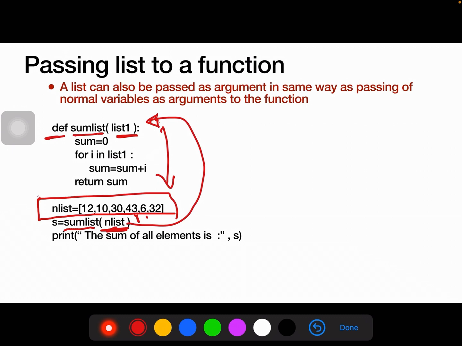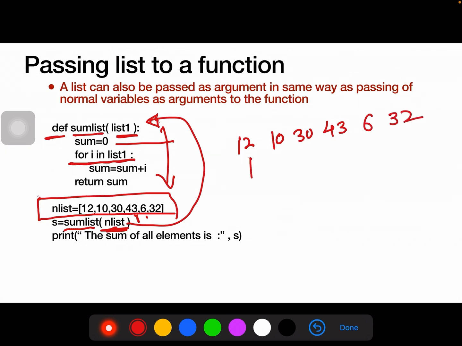How will it calculate the sum? Firstly, we are initializing sum as 0. Now applying the loop on this list, for i in list1, means i will have the values 12, then 10, then 30, 43, then 6 and then 32.